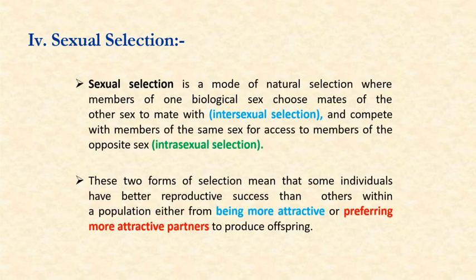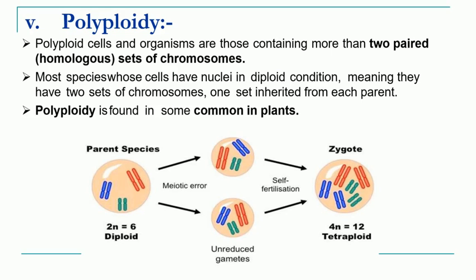The final, or last, mechanism of speciation is called polyploidy. So you must be aware of what is meant by polyploidy. Polyploid organisms have multiple sets of chromosomes. Polyploid cells or organisms are those containing more than two paired sets of chromosomes. Normally you have the diploid cell, meaning two sets of chromosomes, but when three sets of chromosomes are present, you call it a triploid cell.